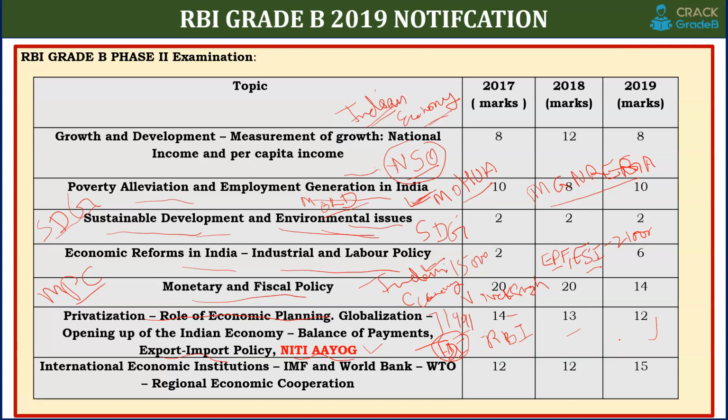International economic institutions, IMF, World Bank, WTO, and Regional Economic Cooperation are very important. You have to study the history: when each was established, who the latest member is, where the headquarters is, whether India is a member, when India joined, and what different reports are released by these organizations. That is also very important. And whatever reports have been released by these institutions in the last 3-4 months are important.